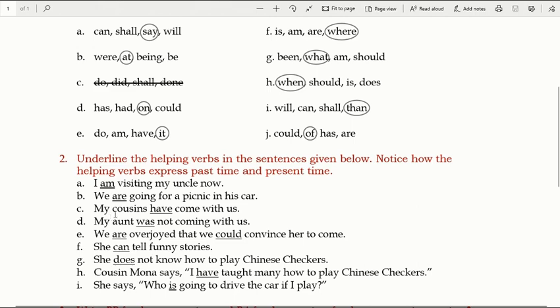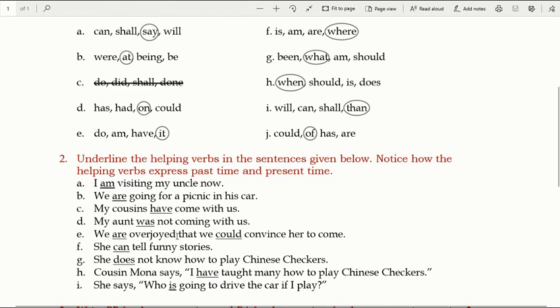In the same way, cousins have come. आए हैं. So this will be the helping verb. You can also say my cousins come. मेरे cousins आते हैं. Simple sentence. But here it is what? मेरे cousins आए हैं, have come. Similarly, my aunt was not coming. Was means नहीं आ रहे थे. Was not coming. It will become in the past tense.